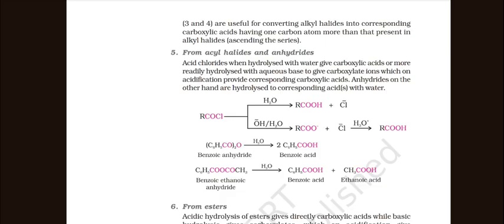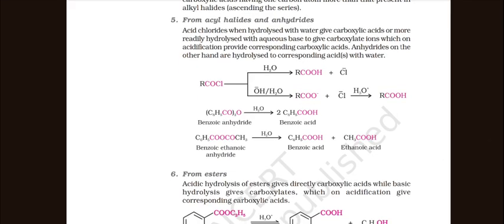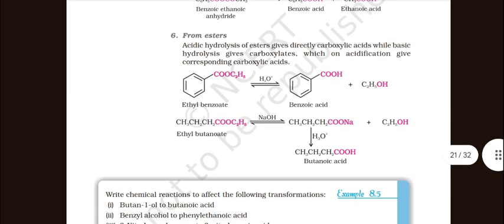present in the alkyl halide. From acyl halide and anhydride. Acid chloride, when hydrolyzed with water, gives carboxylic acid, or more readily hydrolyzed with aqueous base to give carboxylate ion, which on acidification provides the corresponding carboxylic acid. Anhydrides, on the other hand, are hydrolyzed to the corresponding acid with water. From ester.